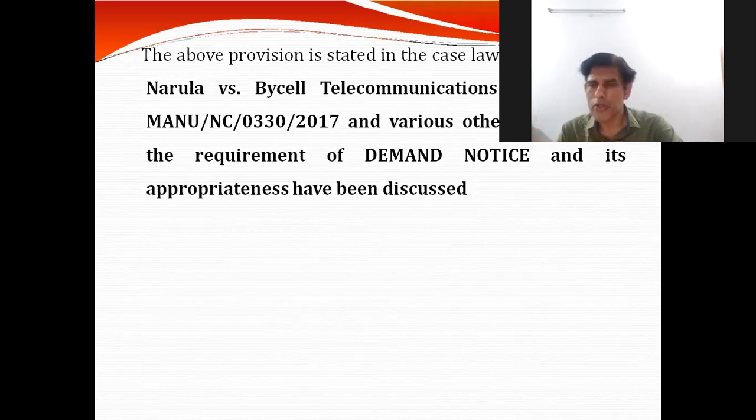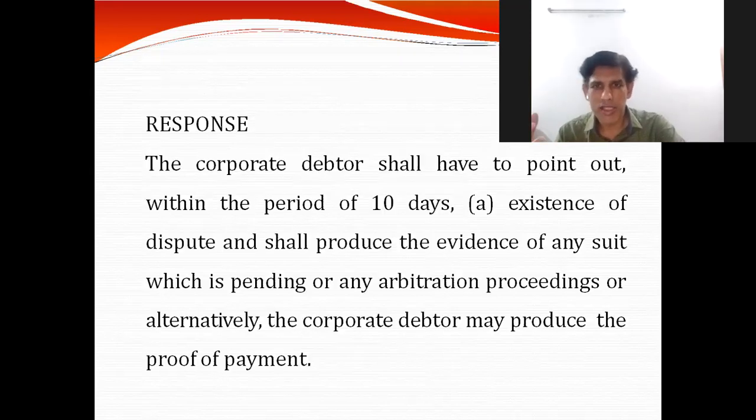Okay, so what will happen? Suppose a company sends a demand notice to the corporate debtor, asking them to please pay the amount. There may be two situations: the corporate debtor may give a reply or may not. The corporate debtor shall have to point out within a period of 10 days that it is not paying because there is an existence of a dispute, and shall produce evidence of any suit which is pending or any arbitration proceeding. Alternatively, the corporate debtor will produce proof of payment, whatever the case may be. If they made the payment, they will say so, and therefore there is no default, and they need to produce that evidence.